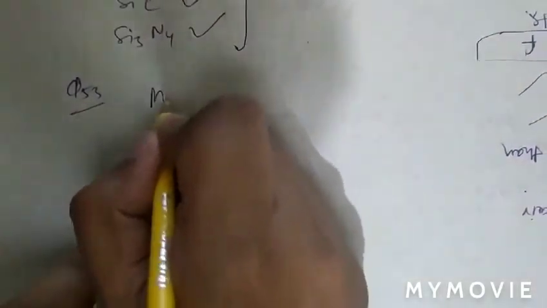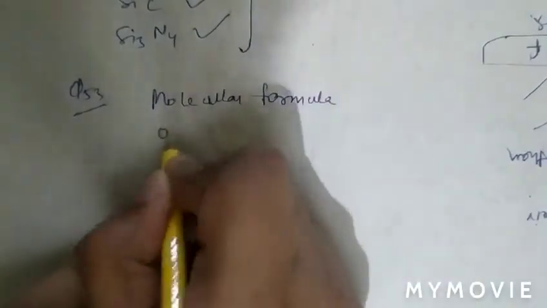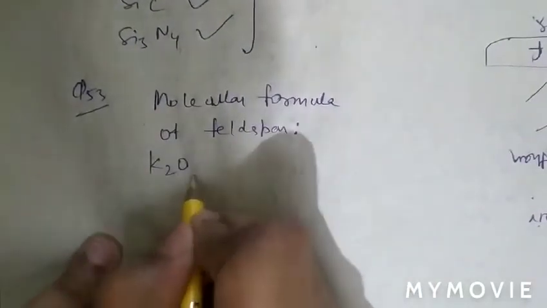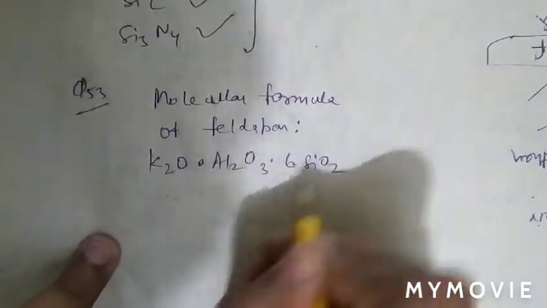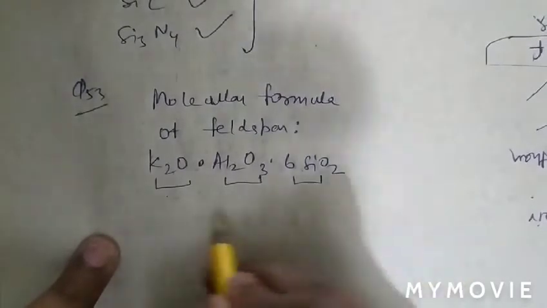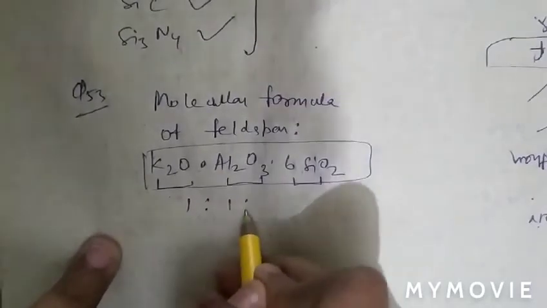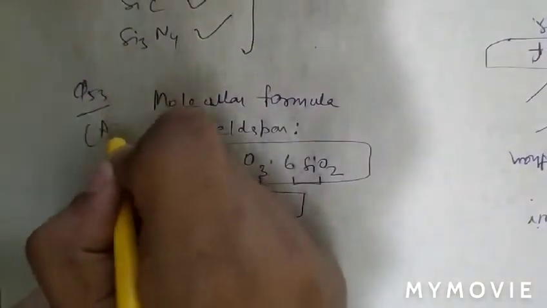See question number 53. The molecular formula of feldspar. As we know, the molecular formula of feldspar is K2O·Al2O3·6SiO2. So potassium oxide, aluminium oxide and 6 moles of SiO2 form feldspar. The ratio in which they are present is 1:1:6. So question number 53, option A is correct.